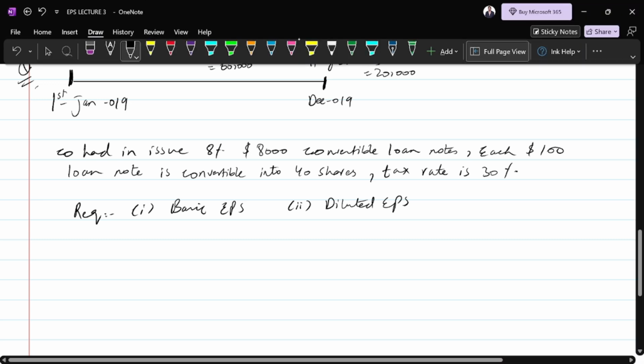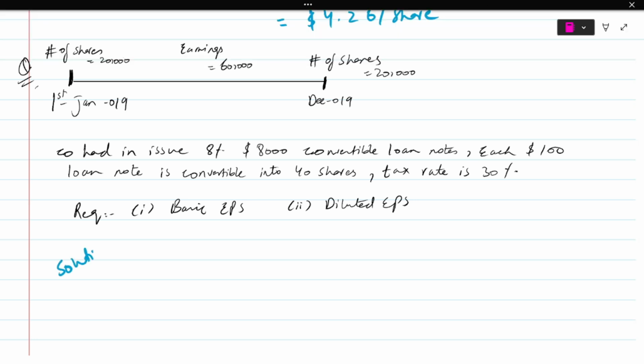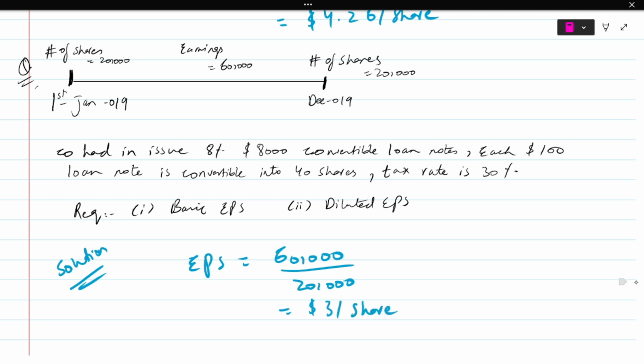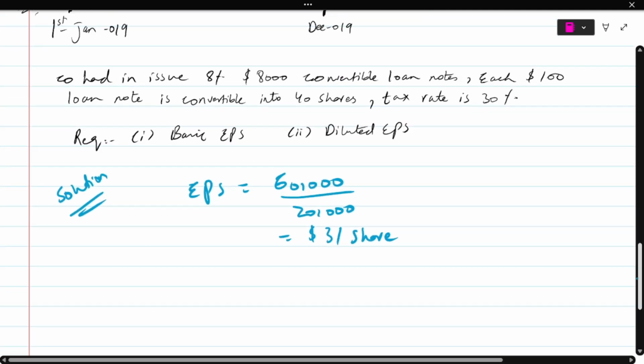So it's going to be solved pretty much the same way that we did the previous question. The solution is, number one, we need to calculate the basic EPS. It's the simplest thing. You take your earnings, 60,000 for the year, and divide it by the number of shares, which hasn't changed at all. So I get my basic EPS, which is $3 per share. Okay, that's my basic EPS.